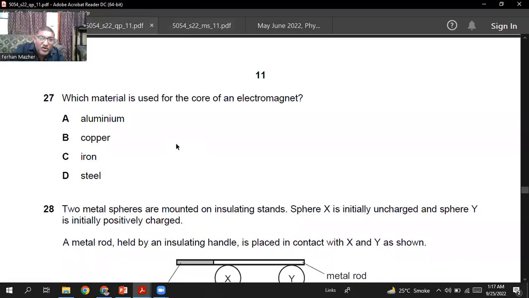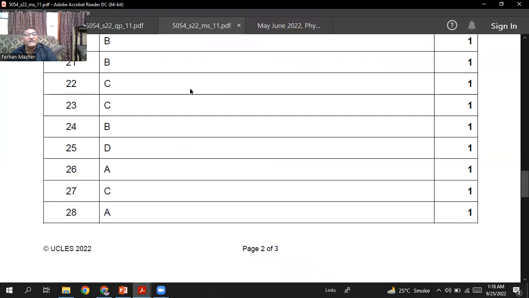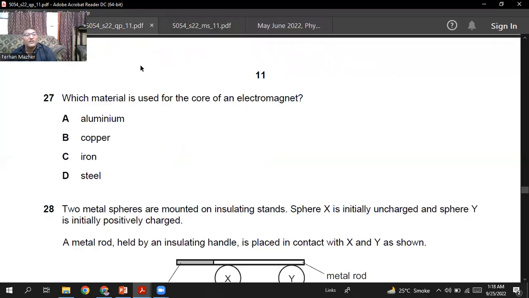Which material is used for the core of an electromagnet? For the core of the electromagnet, we always use soft iron. We use iron because iron is a soft magnetic material. It gains magnetism, and when you stop the electricity, it immediately loses its magnetism. So C is the choice. Question number 27, C is the right option, sir.